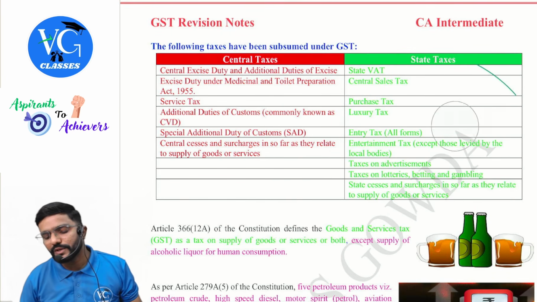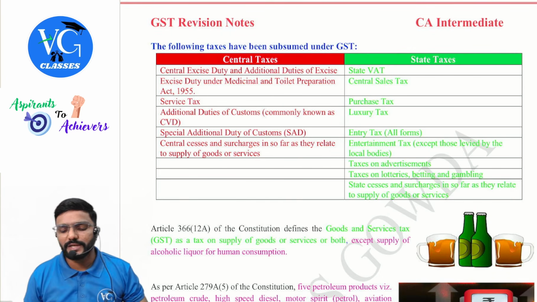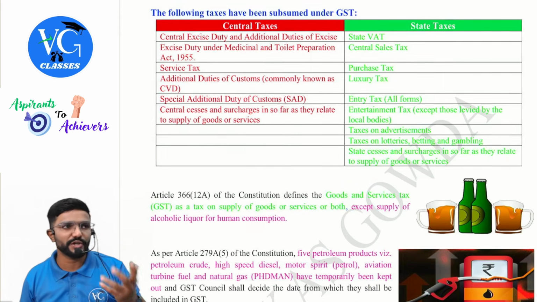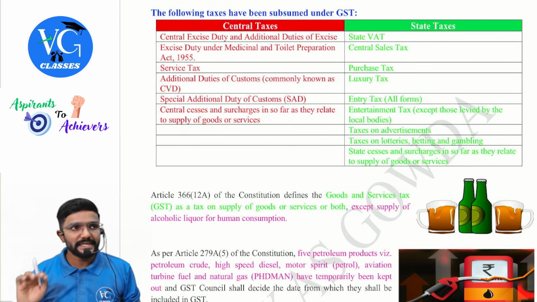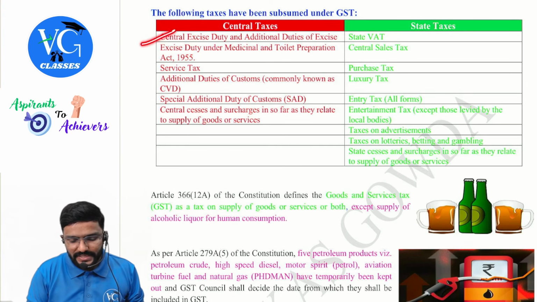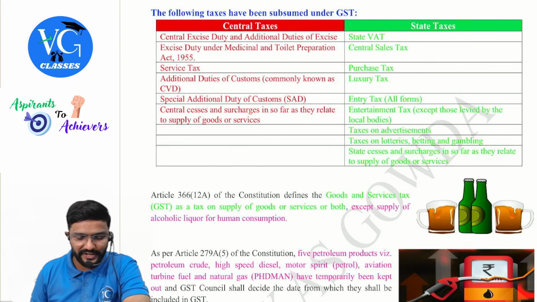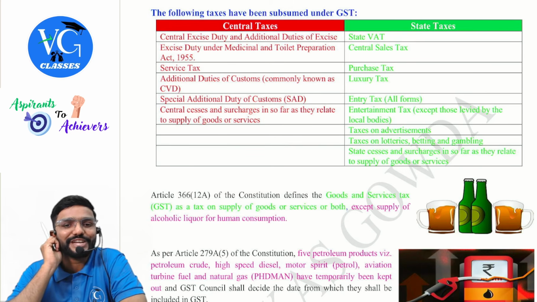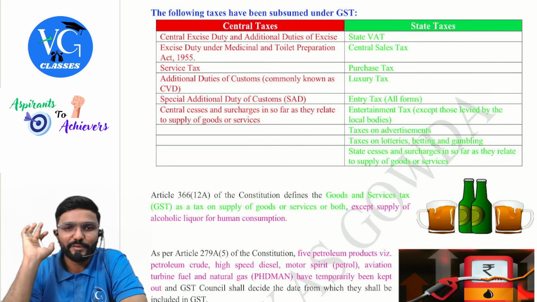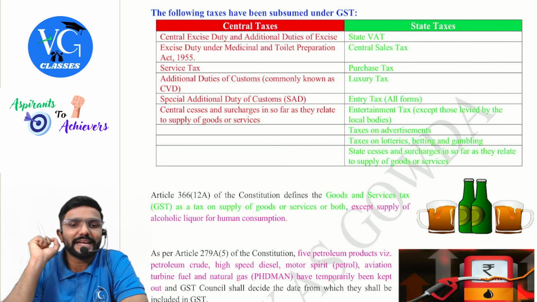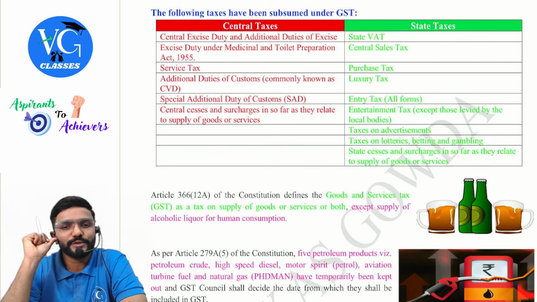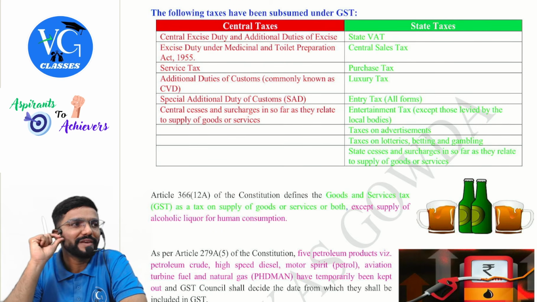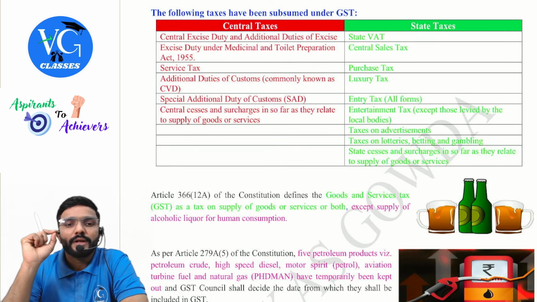Which are those, sir? The list you are supposed to remember, because especially if they ask you a descriptive question, you have to reproduce the same. Central taxes: central excise duty and additional duties of excise; excise duties under the Medicinal and Toilet Preparation Act 1955 (don't worry about the name and all); service tax; additional duties of customs, commonly known as CVD, countervailing duty.